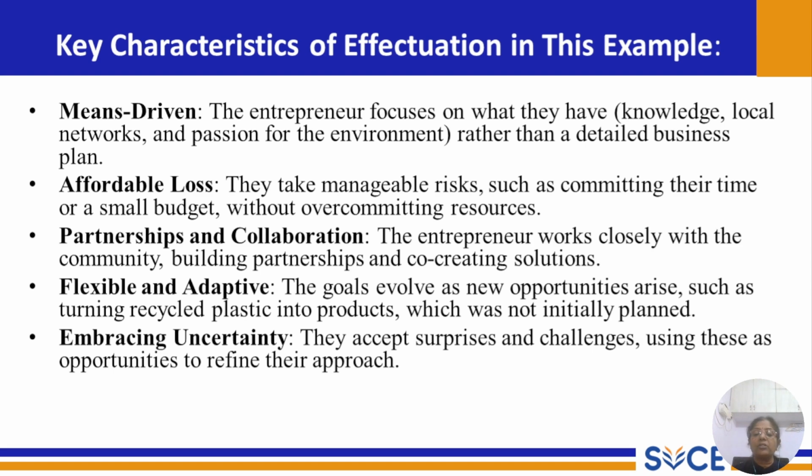Partnerships and collaboration: the entrepreneur works closely with the community, building partnerships and co-creating solutions. Flexible and adaptive: the goals evolve as new opportunities arise, such as turning recycled plastic into products, which was not initially planned. Next is embracing uncertainty. They accept surprises and challenges, using these as opportunities to refine their approach.